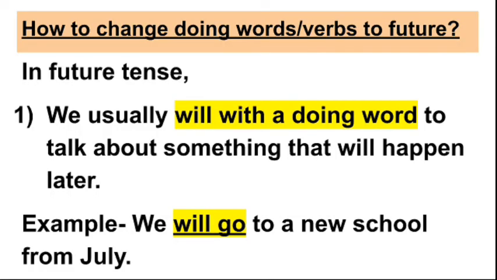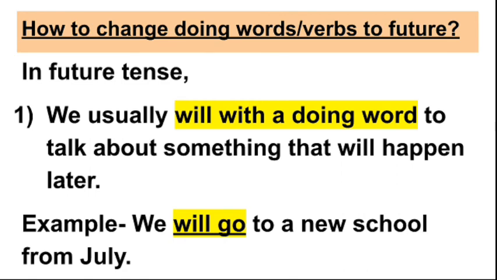Now the question arises, how to change doing words or verbs to future? This is very easy. You have to add will. Just see, we usually add will with a doing word to talk about something that will happen later.